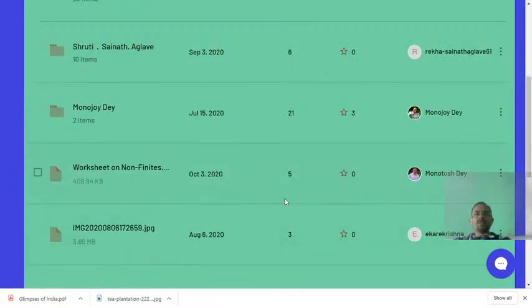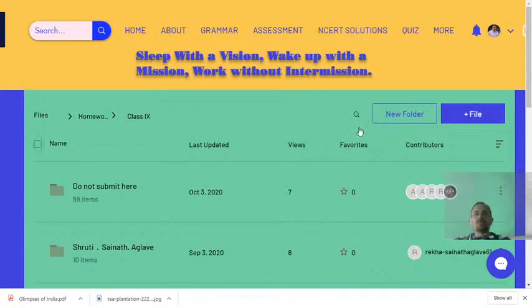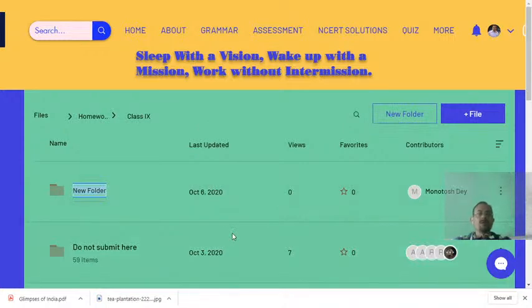So let me show you first how you will make a folder. For example, here, new folder. You click on new folder and write Anushree, for example.